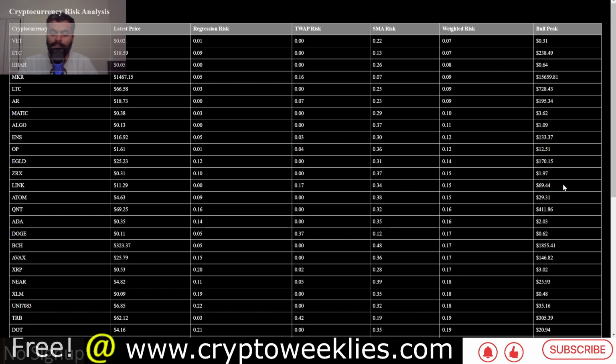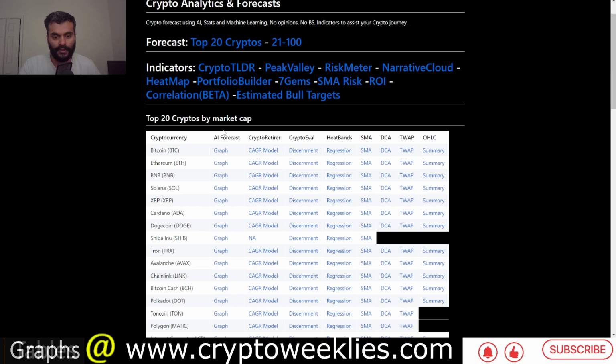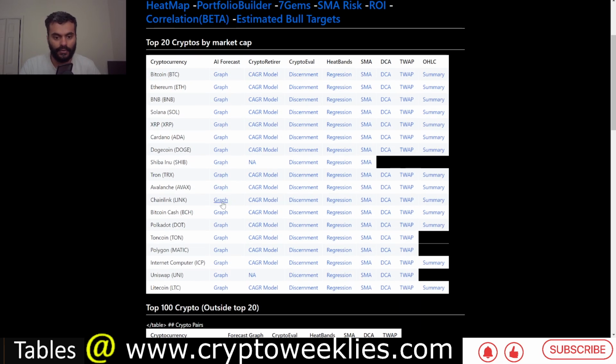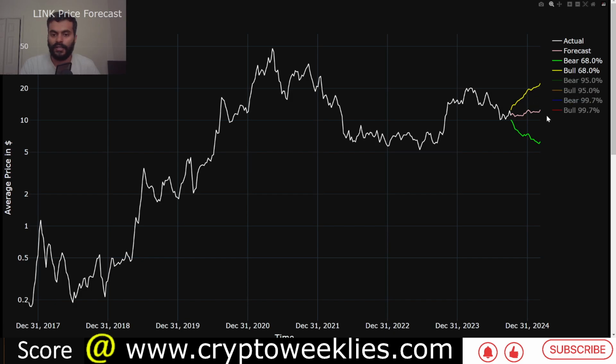Again, these peaks are conservative. They are not geared to outlandish valuations. This is a 2 standard deviation move corresponding potentially to a 2 standard deviation move. If we go back to check the machine learning based price forecast, right now the bull case model is between $12 and about $22 at 68%, or 1 standard deviation. If we take 2 standard deviations, that goes till about March of 2025 at around $36.